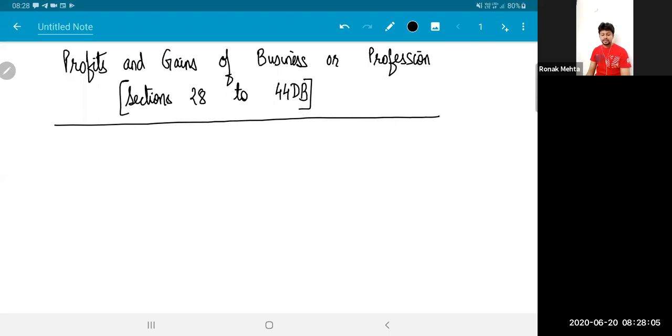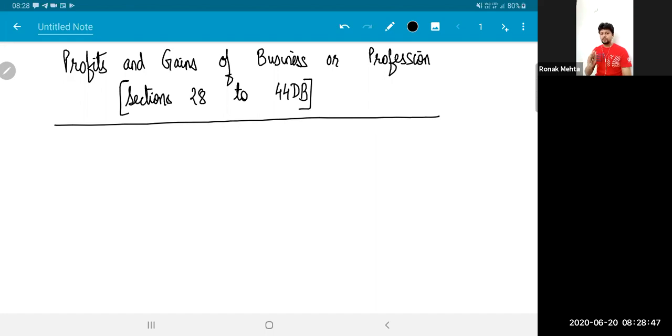It is as lengthy as capital gains, or maybe I can say even lengthier than capital gains. The range of section numbers is way too much. But there is a very good thing about this chapter. Over a period of time, and especially when you solve the question bank, you will observe that a major part of the full-fledged PGBP sum can be predicted. The trend is that there are certain standard adjustments in the question.